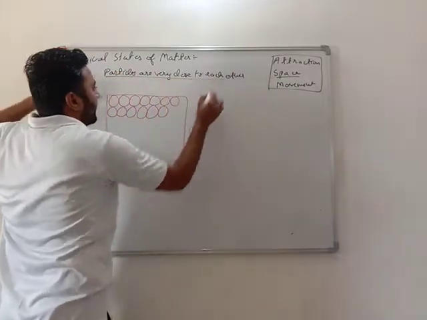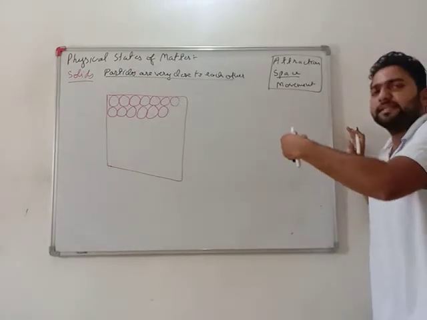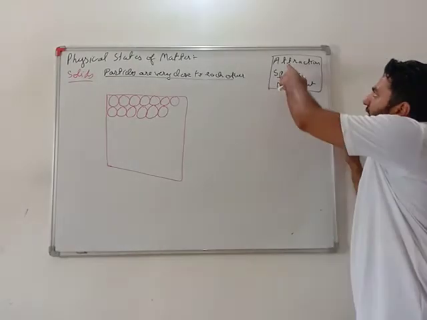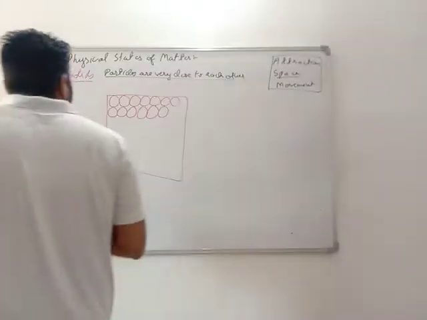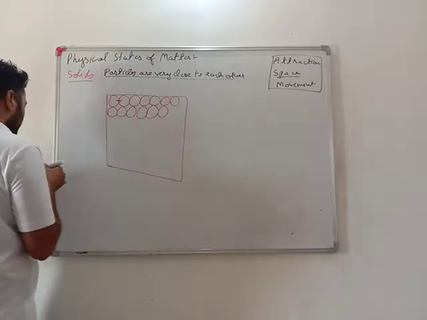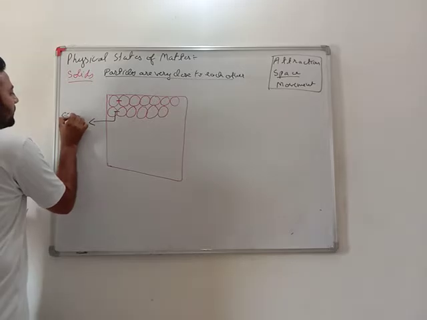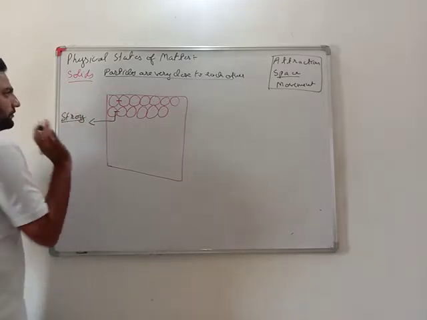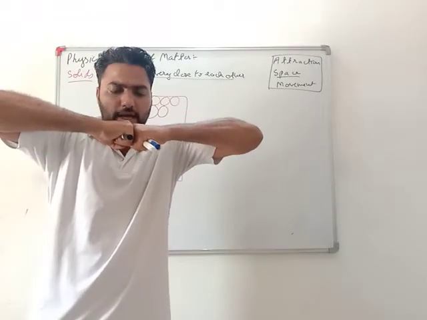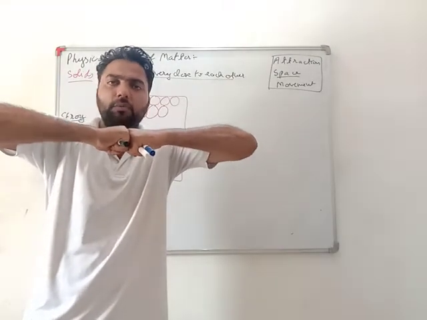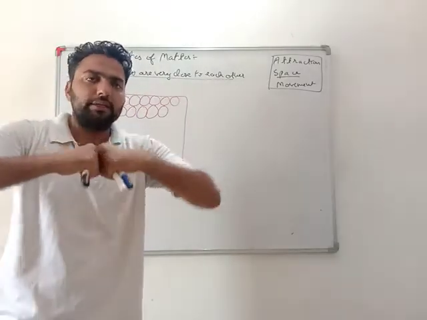See, dear students, solids we will just see by these properties, and all the things that we will be deciding later on. Attraction: in solids, the attraction between particles is very strong. These particles are attracted to each other with a strong bond. The force of attraction is strong, which means they are highly bounded to each other. Okay, means they will never let this particle go away.